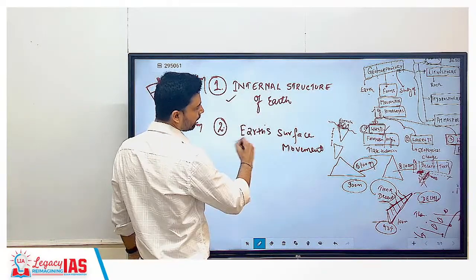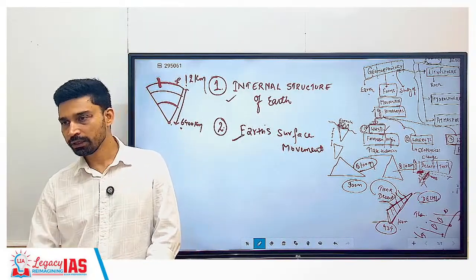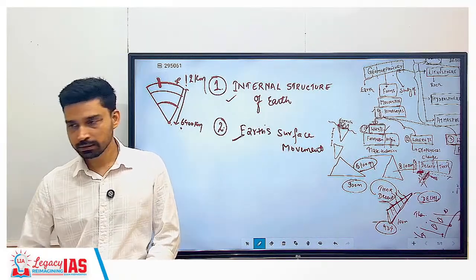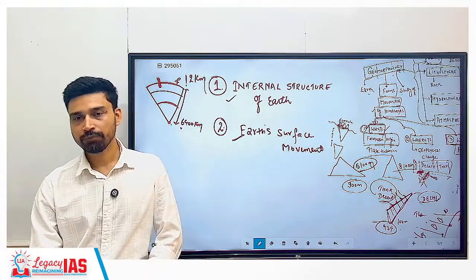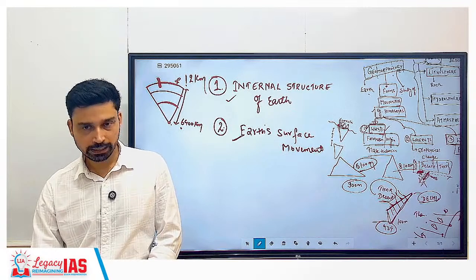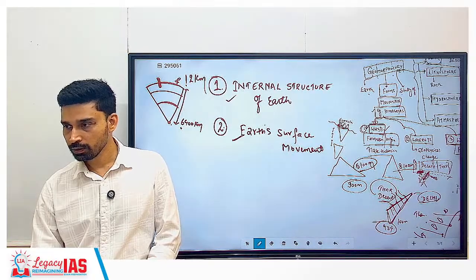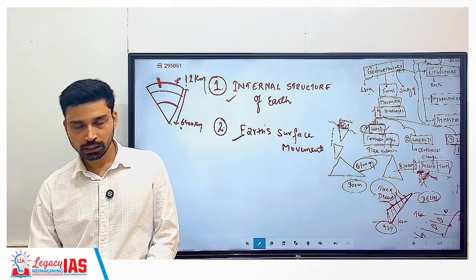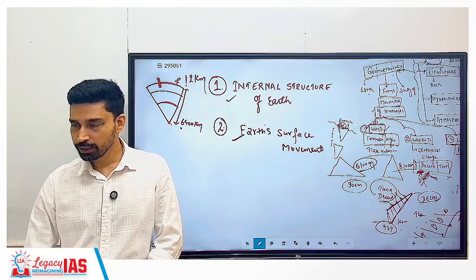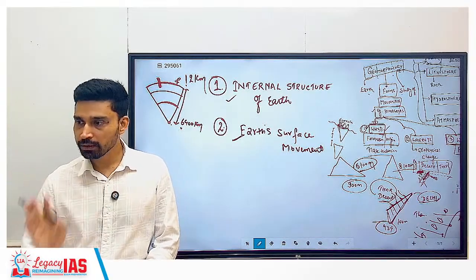So, internal structure of Earth, then we have the Earth's surface movement. Surface movement means, for example, we know today that Earth's surface is not stationary. Today we have India at a certain place, Sri Lanka at a certain place, Africa at a certain place. If you come after a few million years, Africa will not remain where it is today. India will not remain where it is today. Right? This you knew or not? North America, South America, wherever they are today. If you go back 100 million years, India was not where it is today. So obviously, after 100 million years, India will be at some other place, Africa will be at some other place.